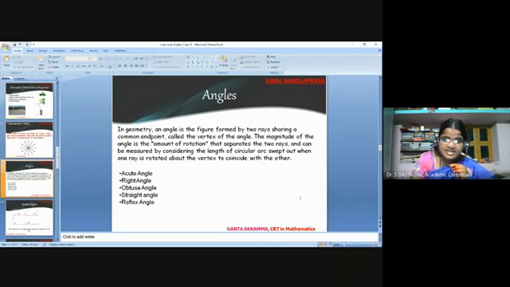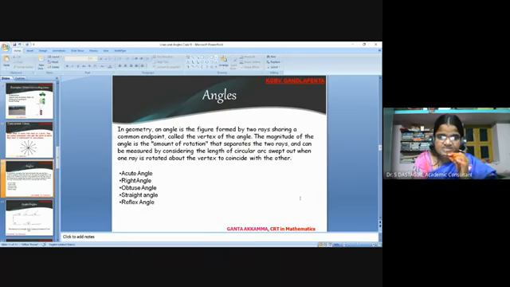Angles. In geometry, an angle is the figure formed by two rays sharing a common endpoint called the vertex of the angle. The magnitude of the angle is the amount of rotation that separates the two rays and can be measured by considering the length of the circular arc swept out when one ray is rotated about the vertex to coincide with the other.